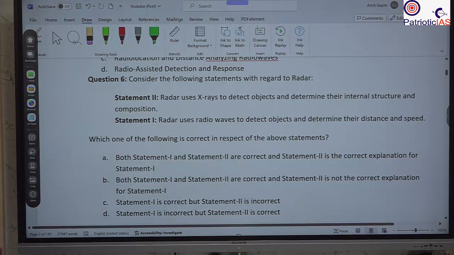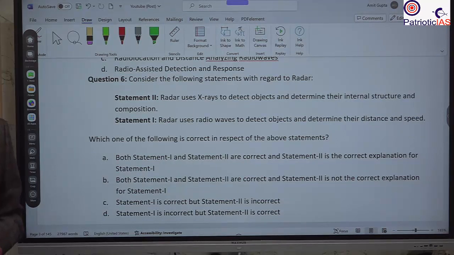Question number 6. Consider the following statements with regard to radar. Statement 1: Radar uses X-rays to detect objects and determines their internal structure and composition. Statement 2: Radar uses radio waves to detect objects and determine their distance and speed. Which one of the following is correct with respect to the above statements? Both statements 1 and 2 are correct, and statement 2 is the correct explanation for statement 1. Both statements 1 and 2 are correct, and statement 2 is not the correct explanation for statement 1. Statement 1 is correct, but statement 2 is incorrect. Statement 1 is incorrect, but statement 2 is correct. So please answer.